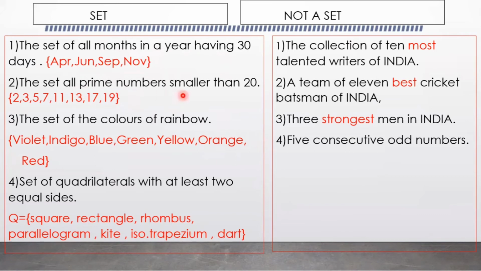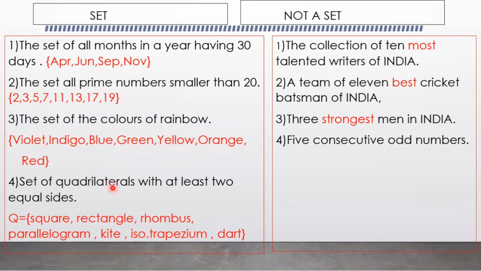The set of all prime numbers less than 20. These are the prime numbers less than 20. So the elements are distinct and also well defined. The set of the colors of the rainbow: VIBGYOR. These are distinct and also well defined. So the given collection is a set.